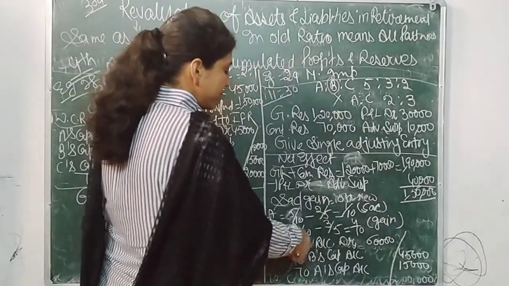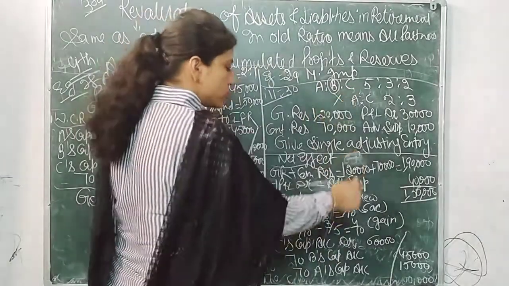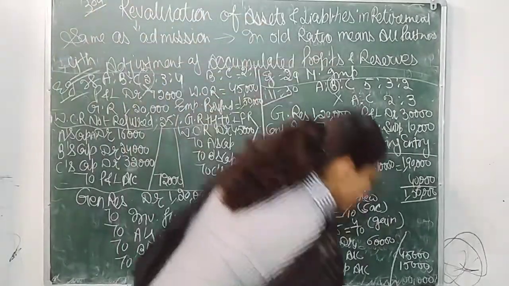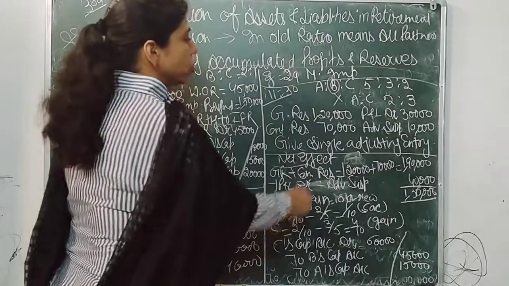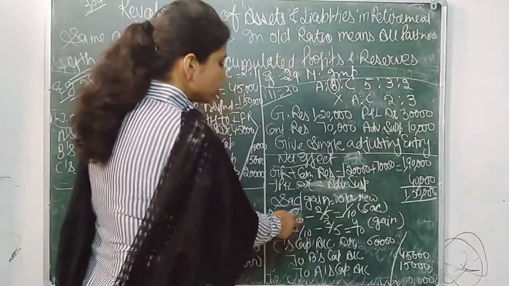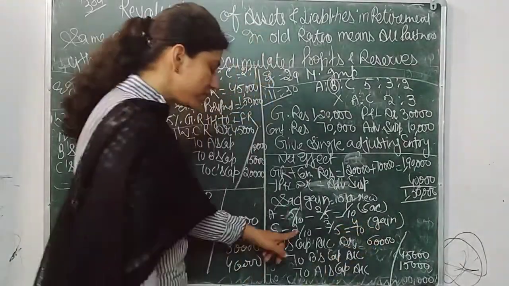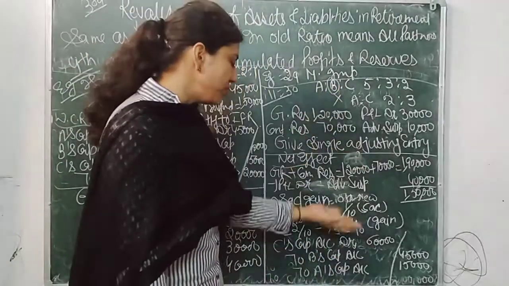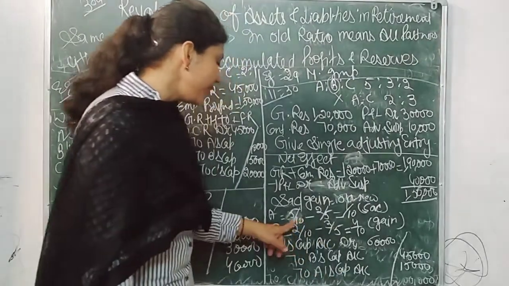So the entry will be C's capital account debit, because A and C are continuing partners, so old minus new. C's capital should be debited because he is gaining, and B's capital is definitely credited because he is retiring, and A's capital is also credited because A is sacrificing.